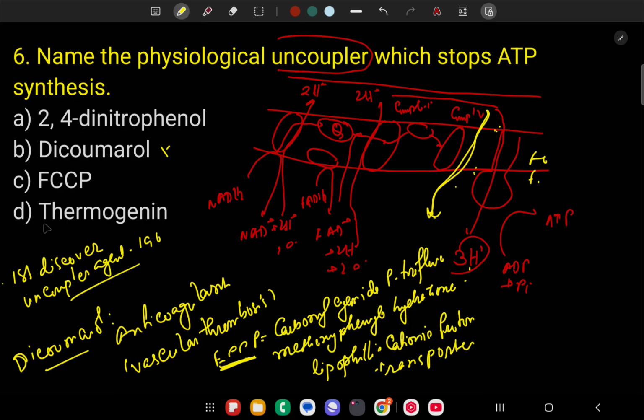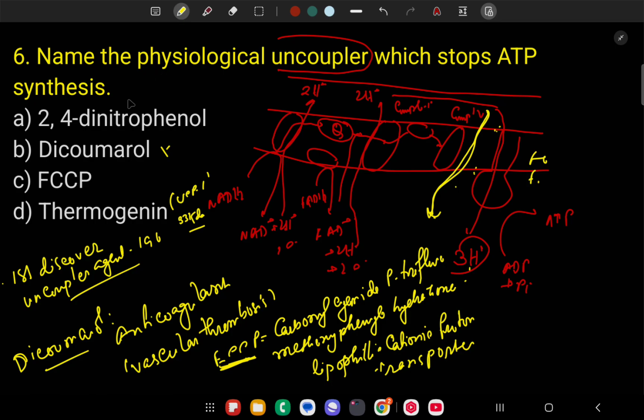And another is thermogenin. Thermogenin is also called UCP1. It is a 33 kilodalton protein present in the inner mitochondrial membrane.